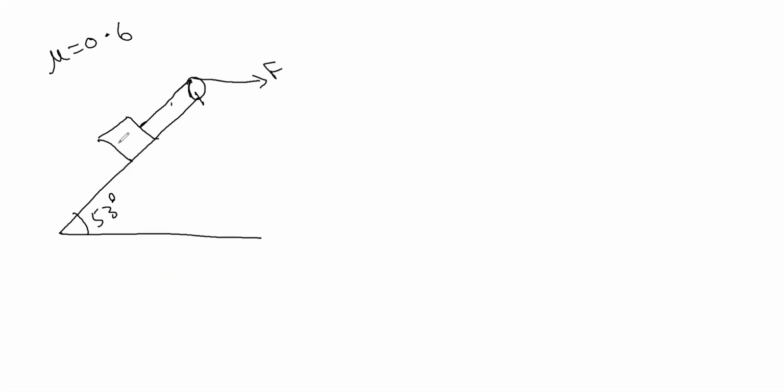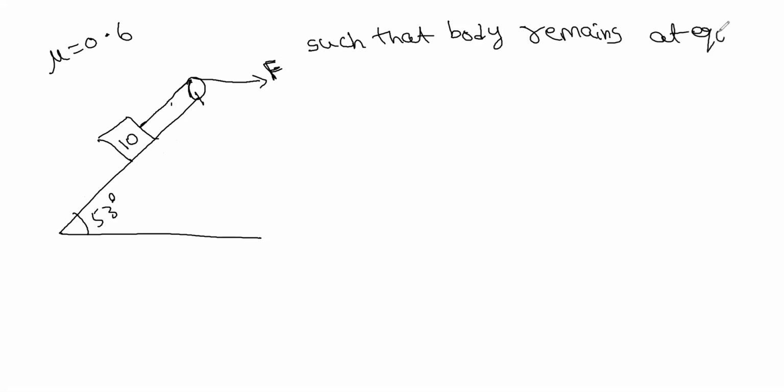A body of mass 10 kg is at an angle of 53. What should be the value of F such that the body remains stationary, in equilibrium? Is F 0?